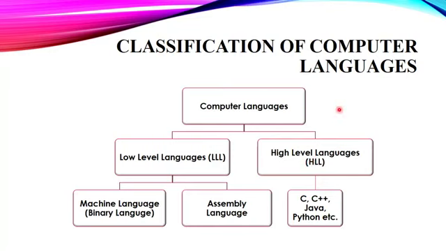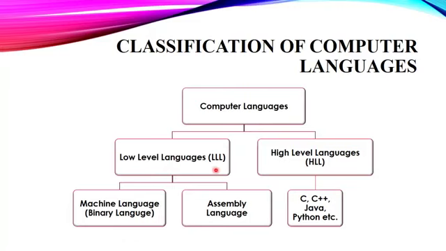Initially, when the inventors of the computer developed these computers, at that moment the computer was just an electronic device, and that is the main reason it was only able to understand electricity or electric current. Fine. And I think you might have learned this last year that in electric current we have two states, 0 and 1, where 0 stands for off and 1 stands for on. Fine. Now this language of zeros and ones is termed as binary language. So we can say that initially our computers were only able to understand binary codes, and this language is termed as low level language.